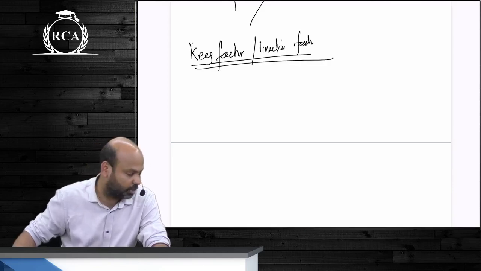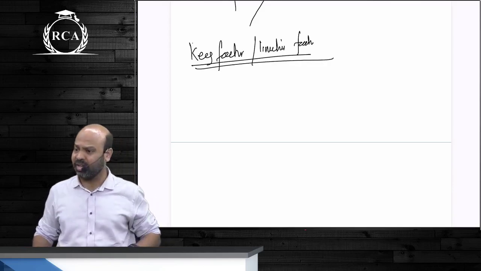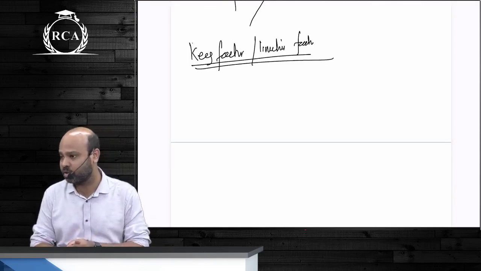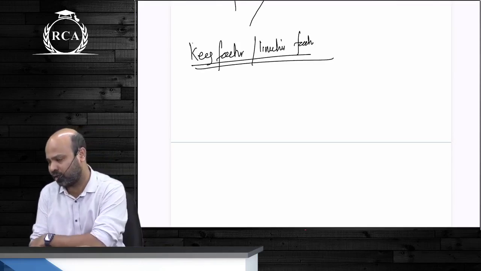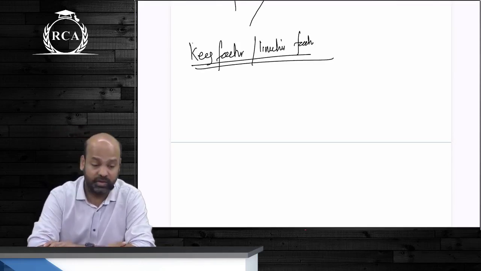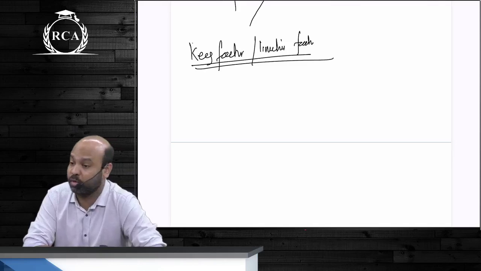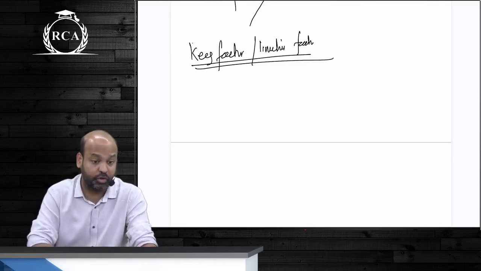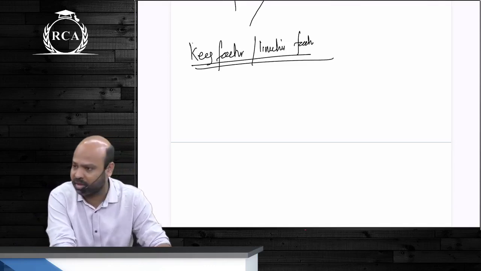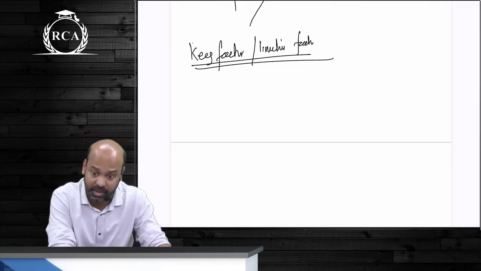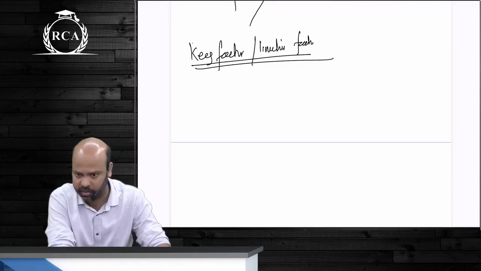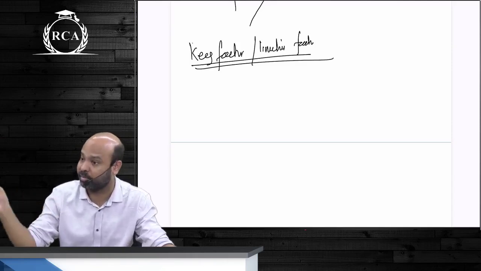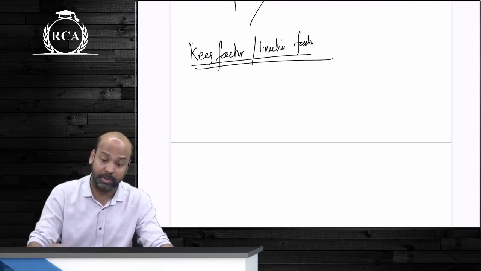For key factor or limiting factor, guys, I said in case an organization as such, beta, has a limiting resource, something that is putting a limitation on the total number of units that can be manufactured and sold, you will have to decide product mix on the basis of contribution per unit of limiting factor, not on the basis of contribution per unit of finished product. This limiting factor can be machining capacity, it can be labor capacity, it can be raw material, guys. Capital अगर limiting factor है वो अपन FM में पढ़ेंगे. Same concept will come under FM also, but the concept is called as capital rationing.